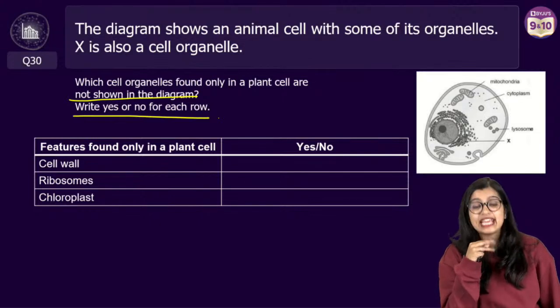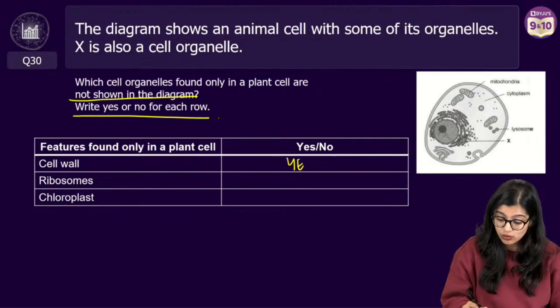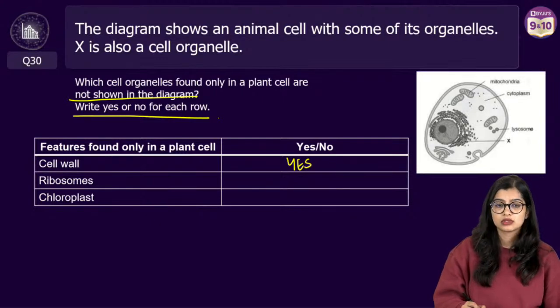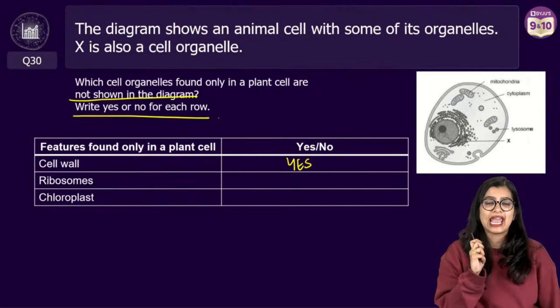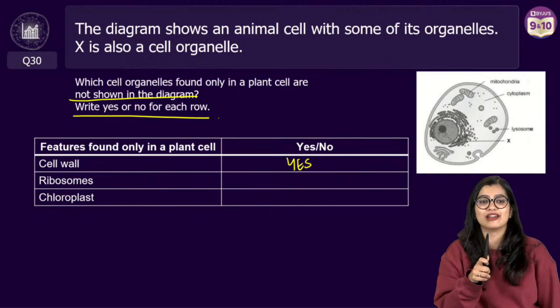Features found only in plant cell. Read the question. Cell wall, yes, we find it only in plant cell. But will I find ribosomes only in plant cell? Who is saying no for cell wall? Everyone in 8th standard has learned that cell wall is there in plant cell.